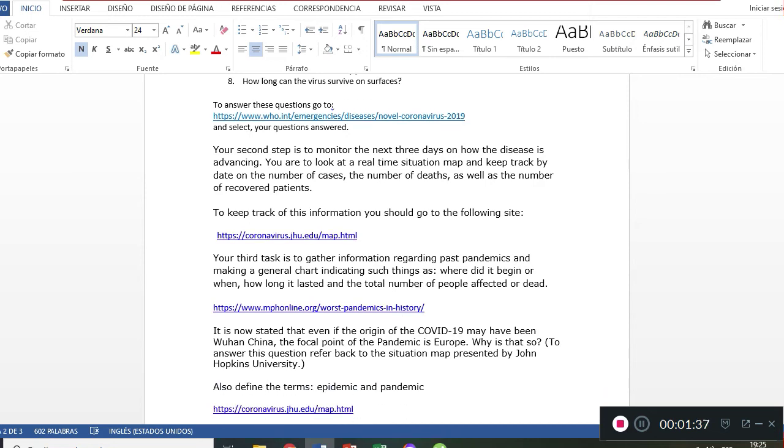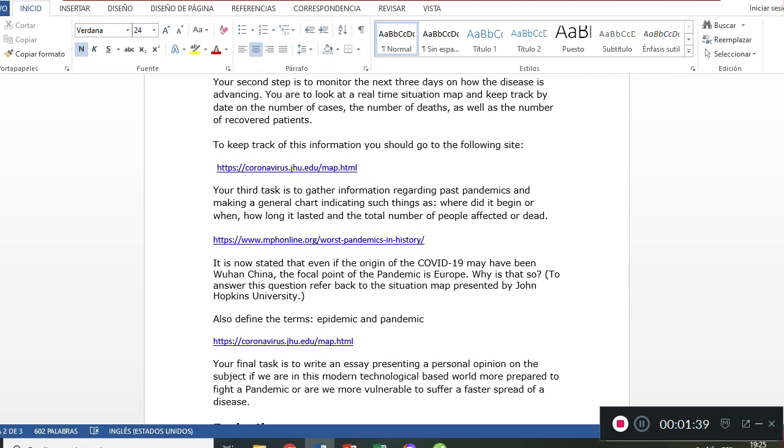Then, after that, the third task will be to gather information regarding the past pandemics. That means that you'll have to go and look for history, a little bit about the past things that have affected. You'll find a lot of interesting information in which you have some pandemics that have been in the recent past and some pandemics that are in the very long past. So you have the information there. This is the page where you can actually go into that.